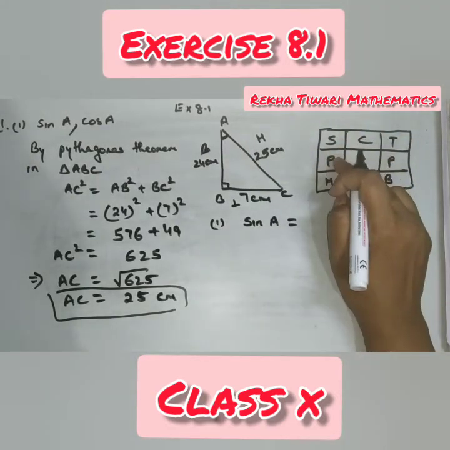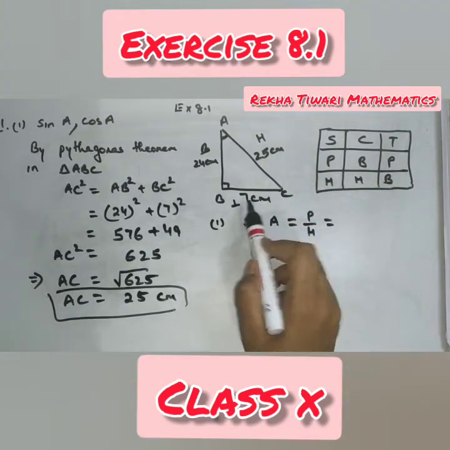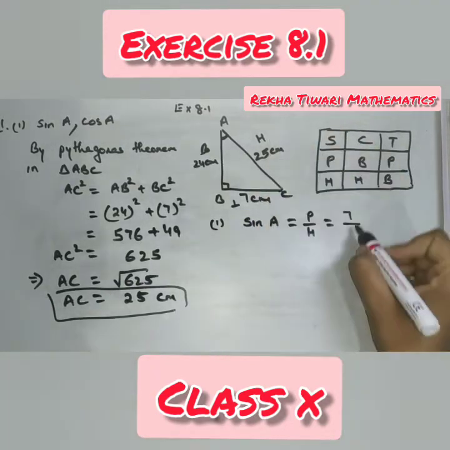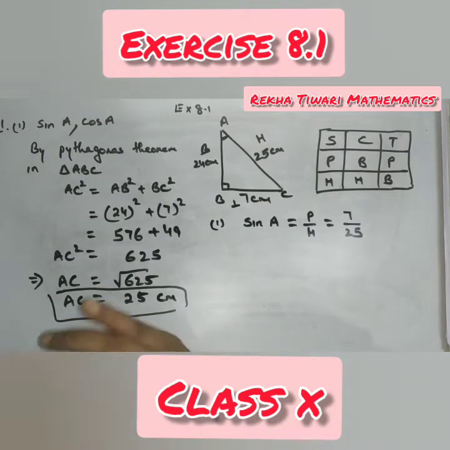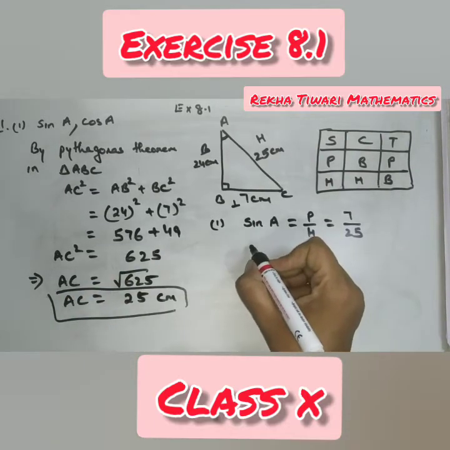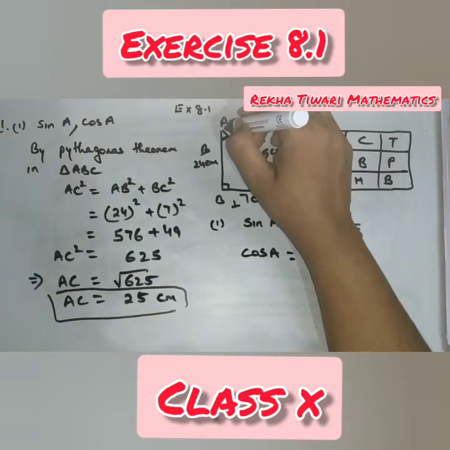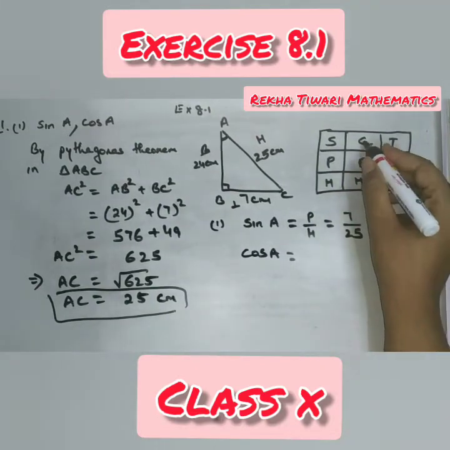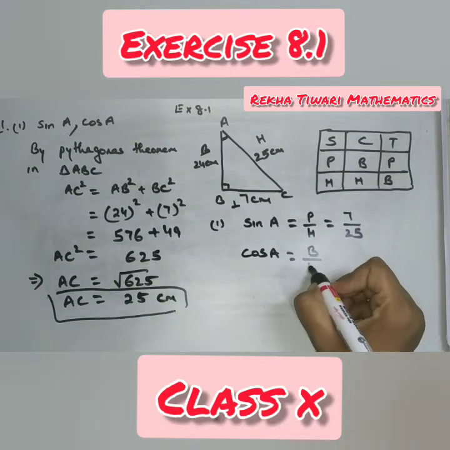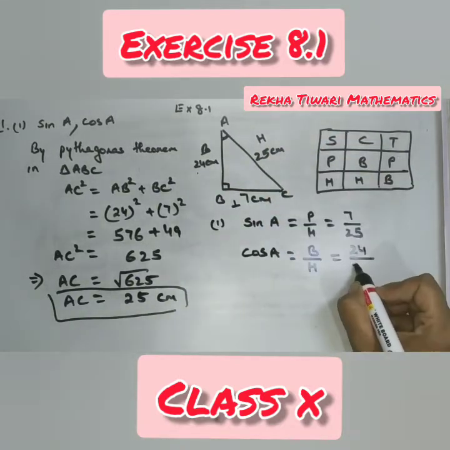Sin is what? Sin A is P by H. So write here P by H. What is P? P is 7. And what is H? 25. And you know that in the ratio we are not using the units, so we are not going to write centimeter. Okay. Now the second part is cos A. Cos A means they are talking about this angle only. This angle means hypotenuse, base, and perpendicular remain the same. Formula is cos A equals B by H. So what is base? Base is 24. And what is hypotenuse? Hypotenuse is 25.